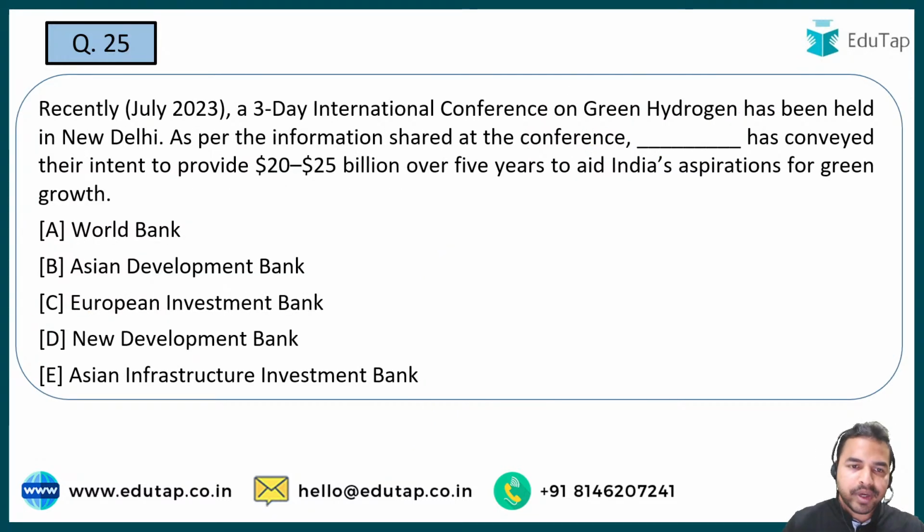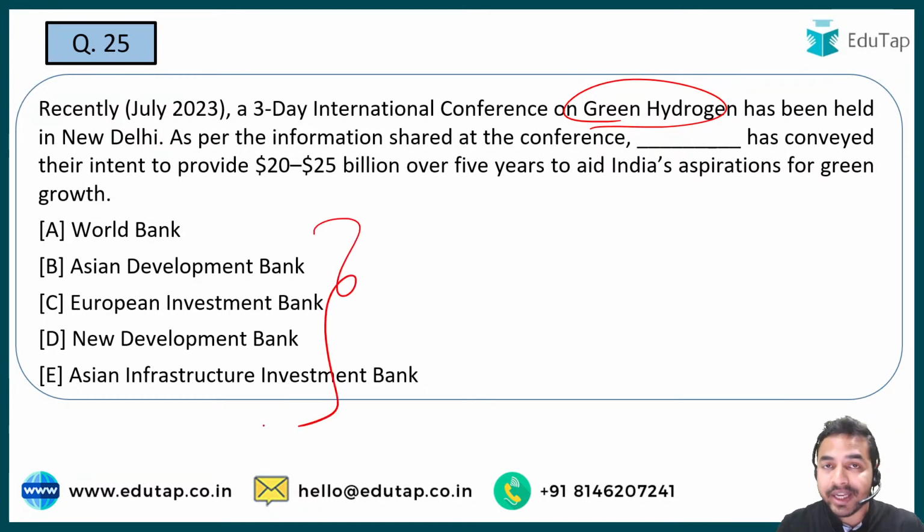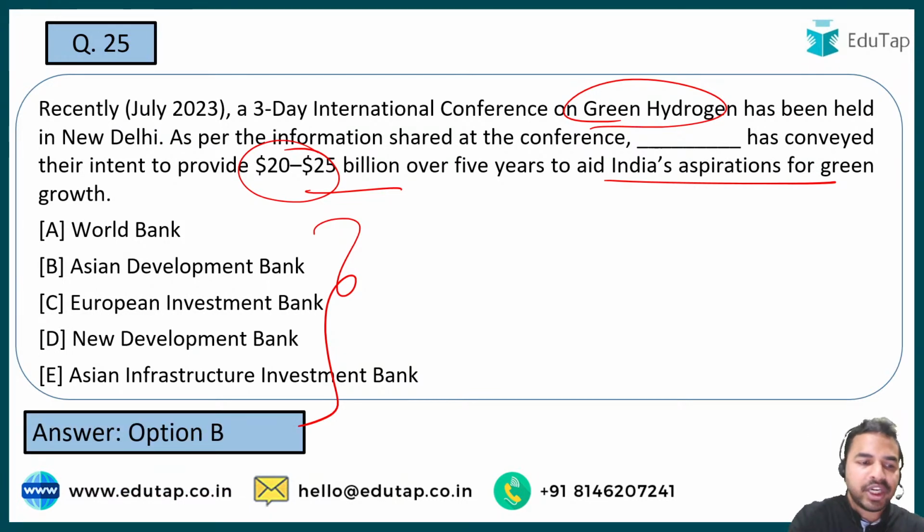Next question. So guys, a 3-day international conference on green hydrogen was being held recently in New Delhi. You have to tell me the name of the organization जिसने convey किया है that they have some intent to provide 20 to 25 billion dollars over the next 5 years, and the reason behind that is to aid India's aspirations for green growth. ठीक है. तो guys, क्या है उस organization का नाम? The name of that organization is the Asian Development Bank.